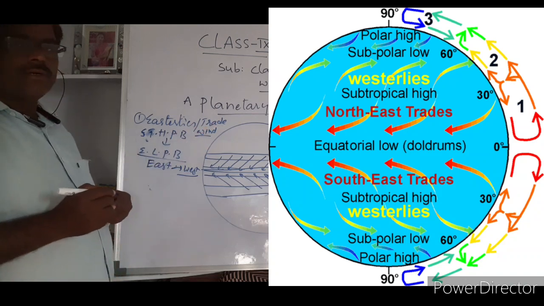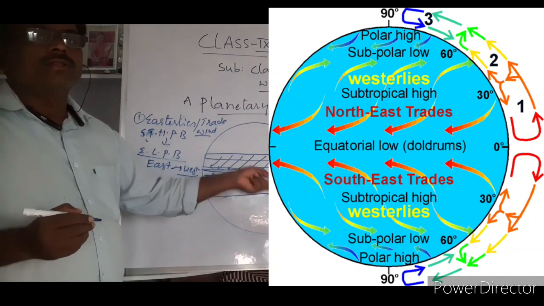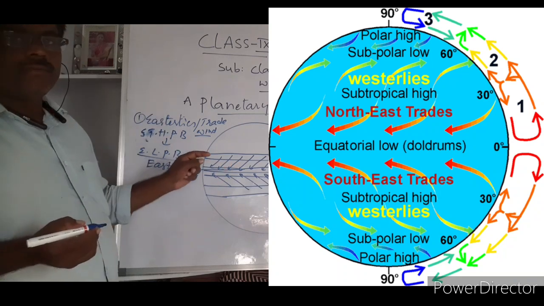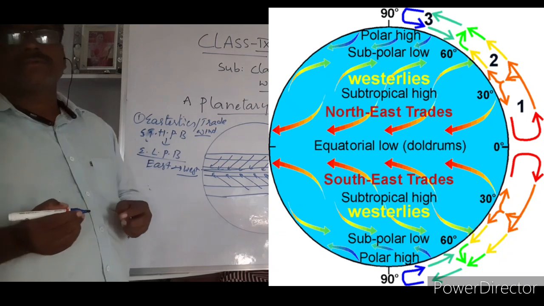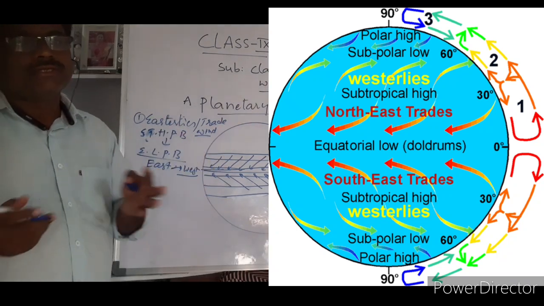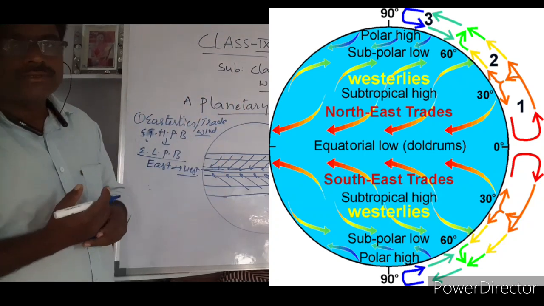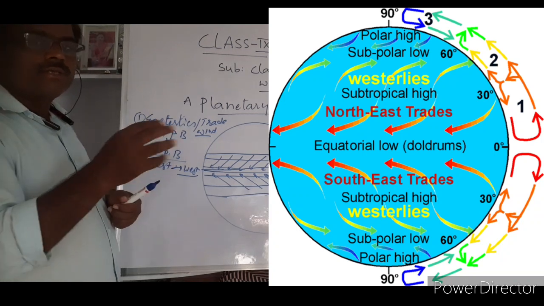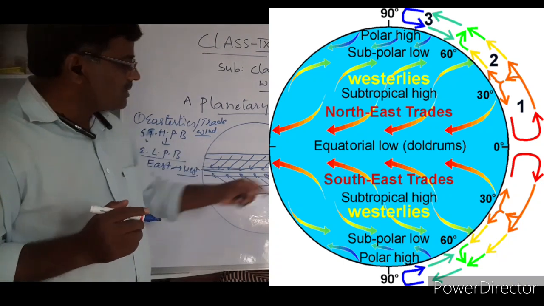Easterlies are also called trade winds. Why is the word trade applied here? Because these winds are useful for sailing on the ocean. Particularly Europeans used these winds, based on the wind direction, to move to the eastern countries or western countries. It's easy to sail on the oceans. Sailors, particularly Vasco da Gama, used these winds. Based on the wind direction they used to move. So these are called easterlies.